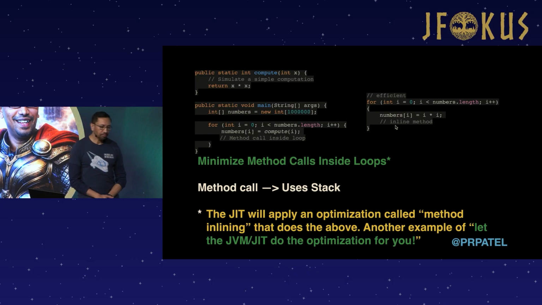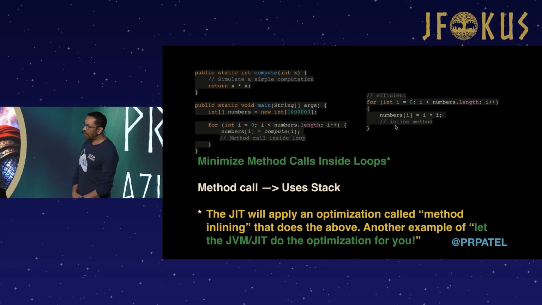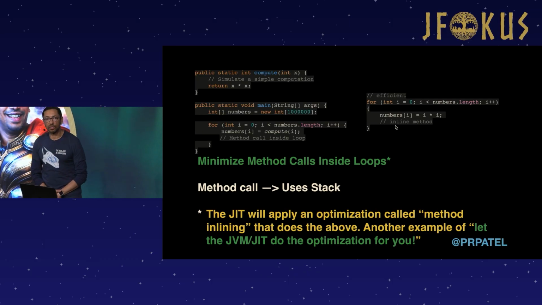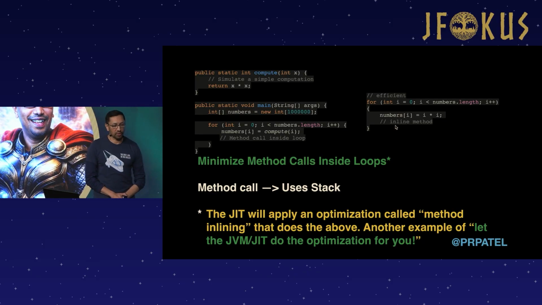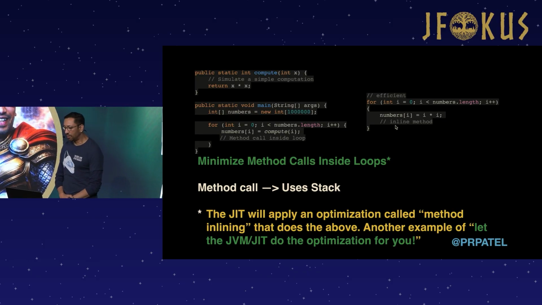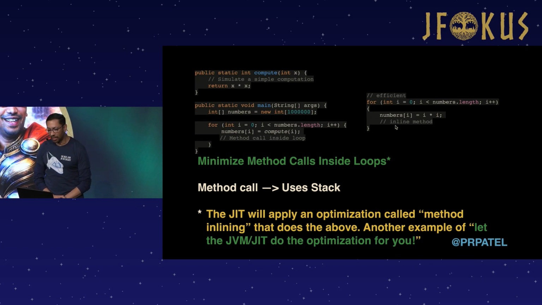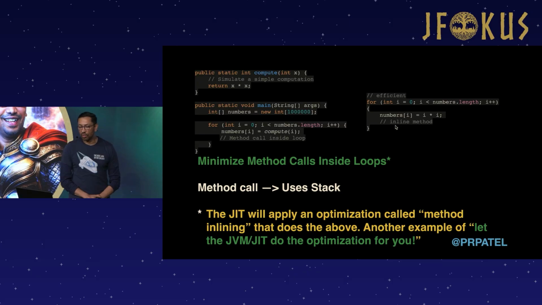Okay? Now, earlier I did say that a lot of times you don't have to worry about things like this. This specific example is something that the JIT compiler will actually optimize for you. This is a technique called method inlining. So the JIT will apply an optimization called method inlining that does the above for you. Again, an example of letting the JVM JIT do the optimization for you.